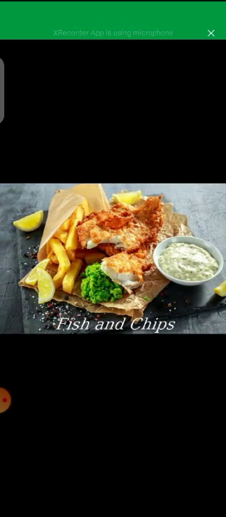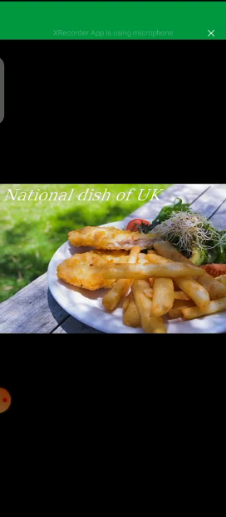Then if you talk about the universities, the top class universities of the world are also located in the UK. For example, University of Oxford, University of Cambridge, King's College University, etc. If we talk about the traditional food or the national dish of the UK, that is fish and chips. This is the national dish of the UK.